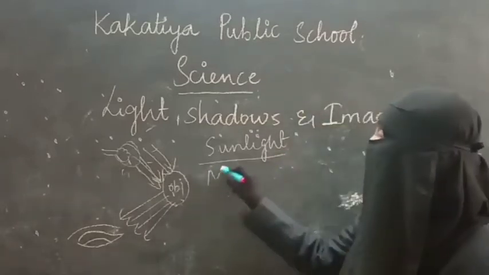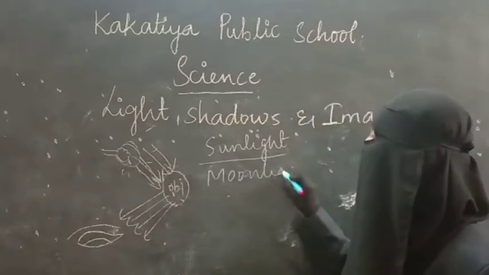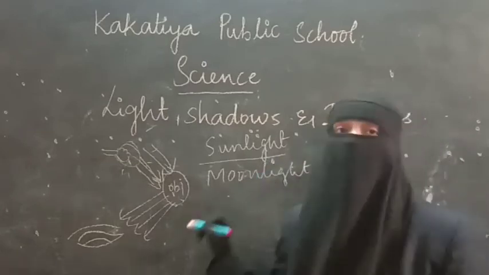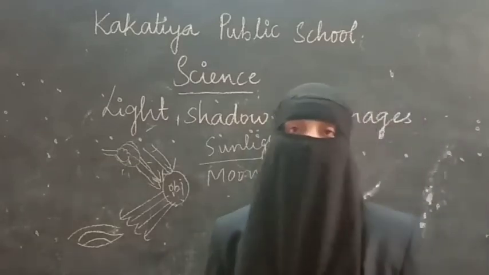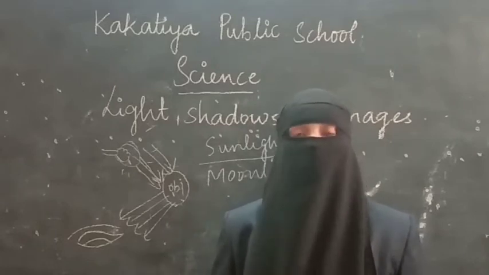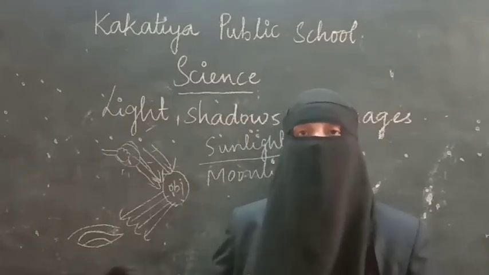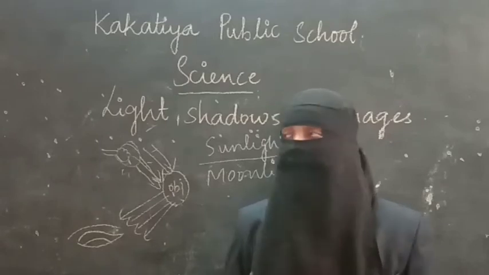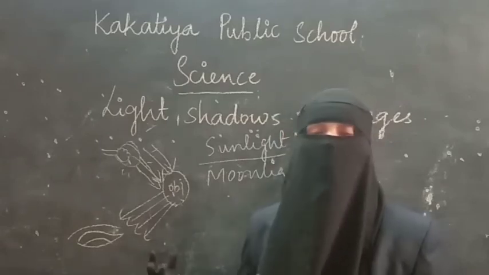And at night time, moonlight, stars, and candle, electric bulb, torch light, and LED bulbs, etc. All these are sources of light. Some are natural, some are artificial. So sources of light are important to get the light.